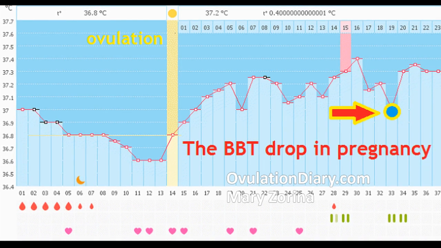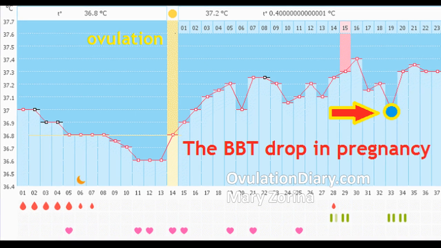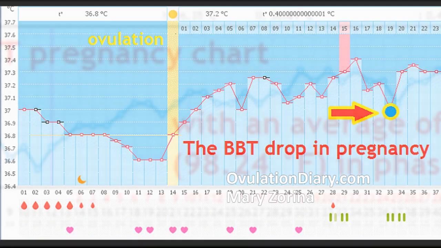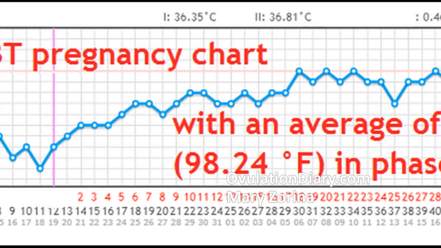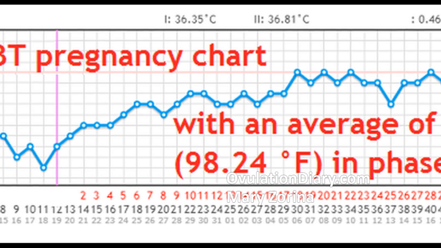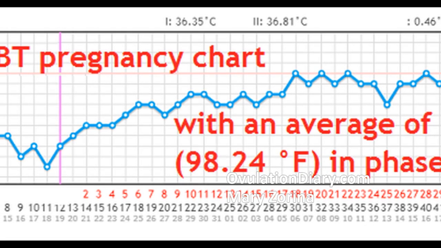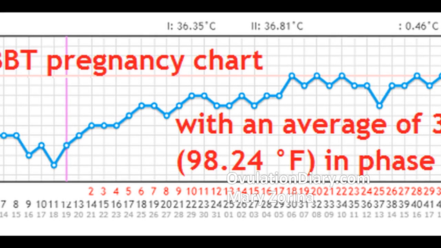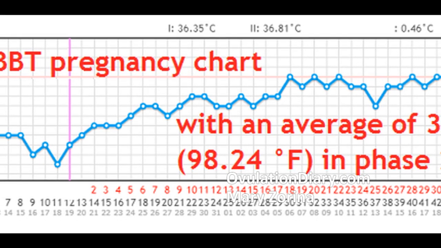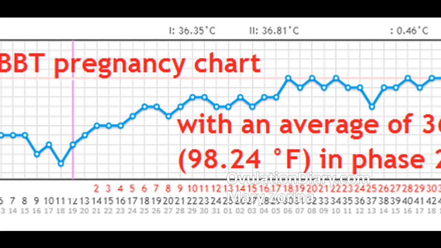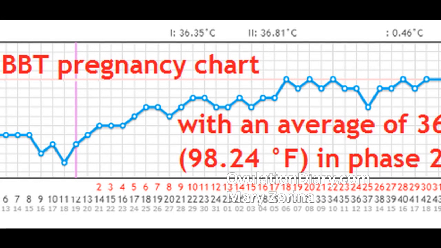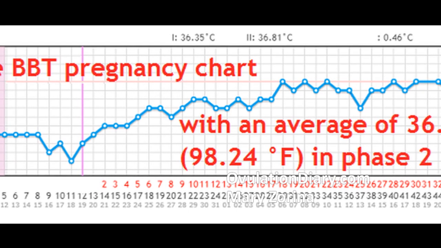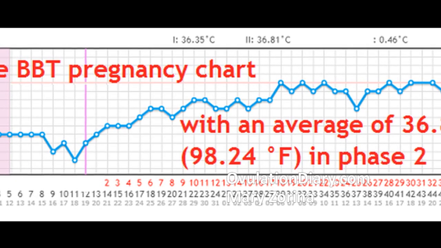During pregnancy, the basal body temperature chart is informative only when measurements have been taken for 3 or more cycles in a row. In this case, the average indicators of the first and second phases in a particular woman are thoroughly known, and you can objectively evaluate the work of hormones during pregnancy. The normal temperature difference between the phases is 0.3 to 0.5 degrees C or 0.54 to 0.9 degrees Fahrenheit, and only it matters, not absolute indicators.